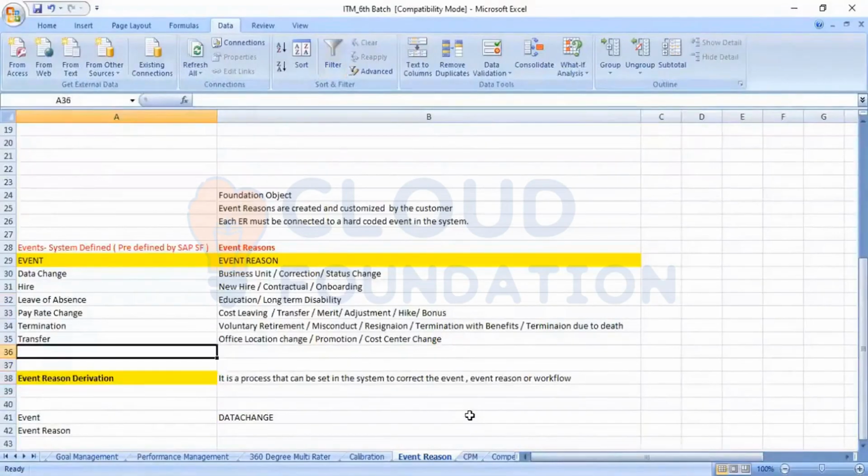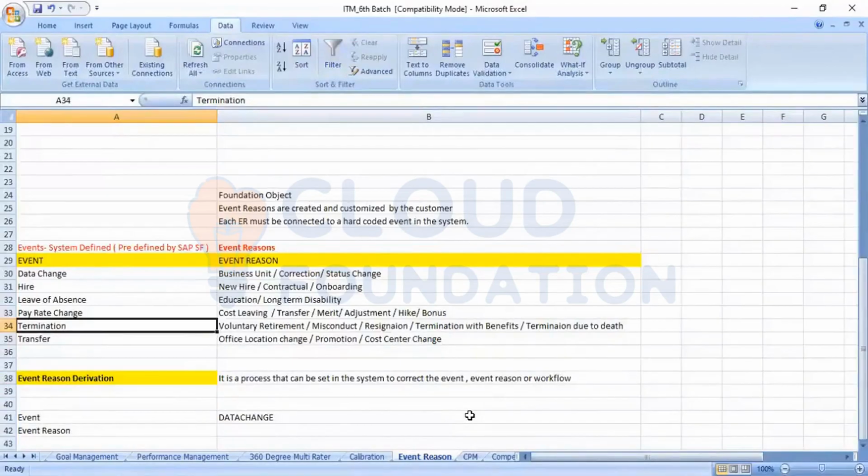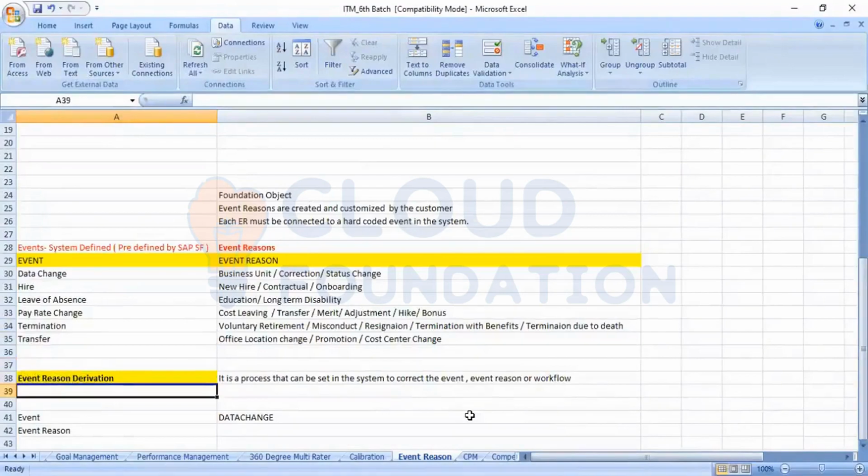Why are we using it? Because after creation of the event reason and mapping with the event, whenever an action is being performed, each and every time we need to enter the event manually in the employee profile, then only the changes will be saved in the system. To avoid that, we have enabled that option from the provisioning, and after that these options will not be available. That is event and event reason.